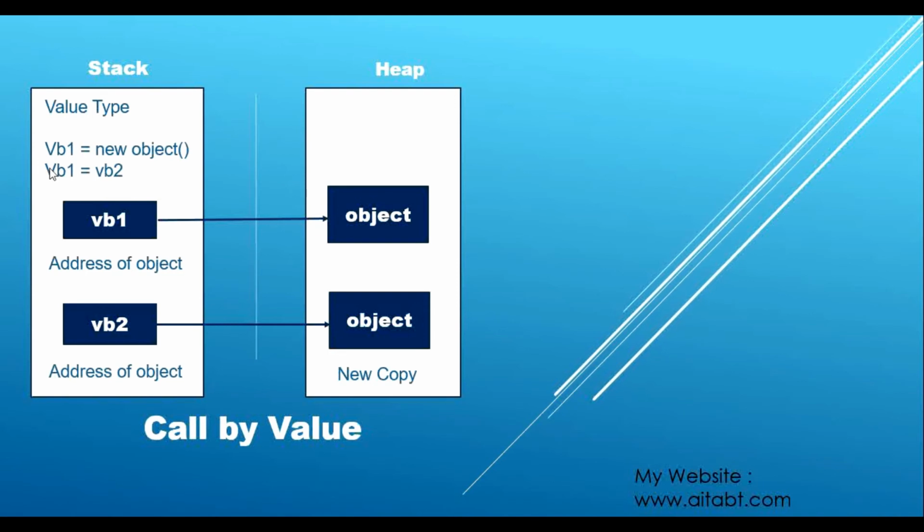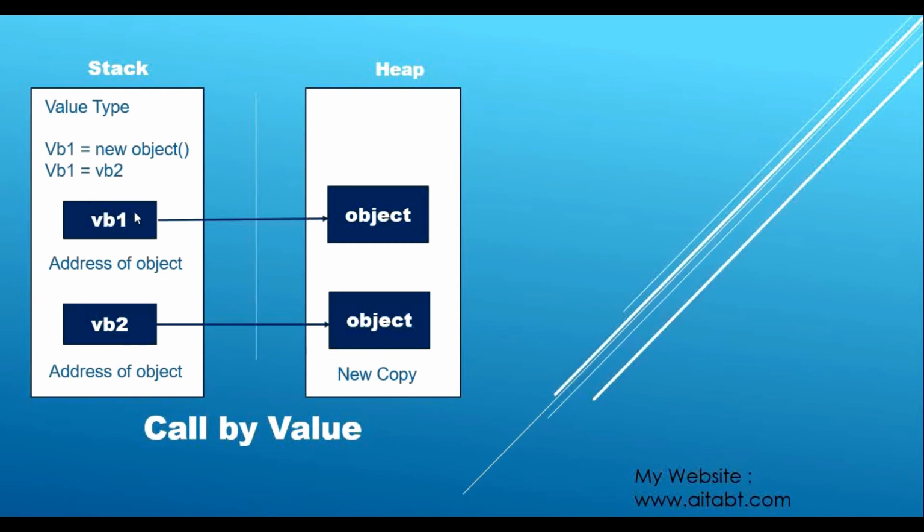Actually it should be something like this: here it should be VB2 and here it should be VB1. That is my mistake, but just ignore that, it is not a very big mistake. So we created this object and stored it into VB1. Now we have stored this VB1 into VB2, and it passes that object by value, meaning a fresh, duplicate copy of that object to VB2.